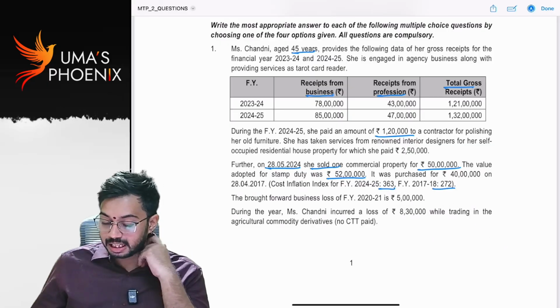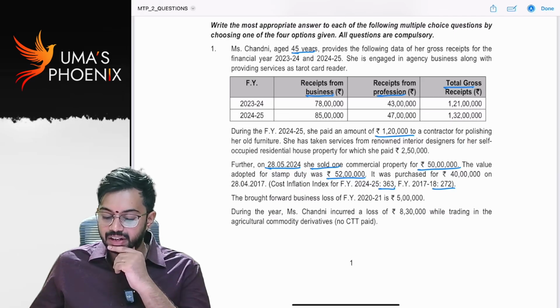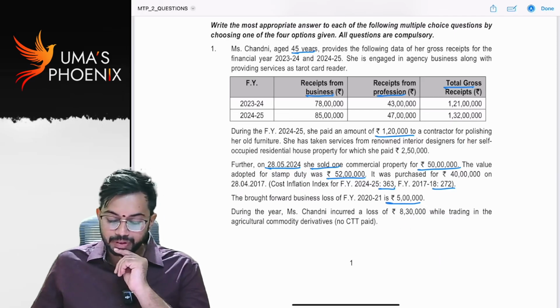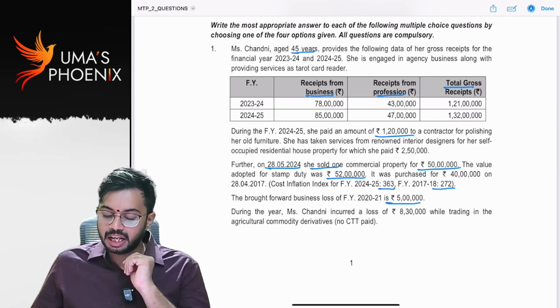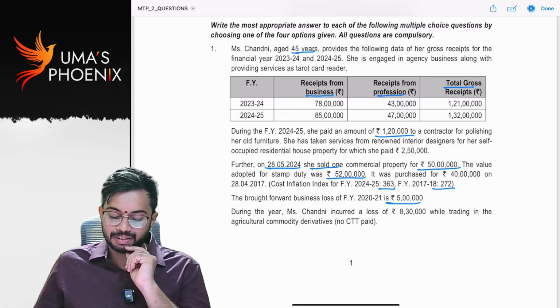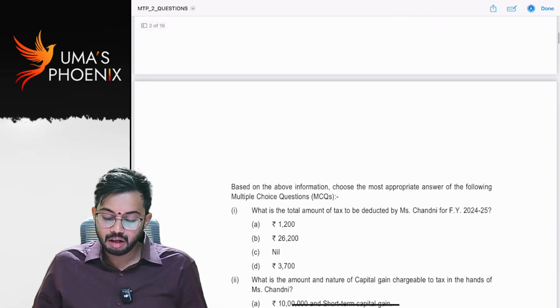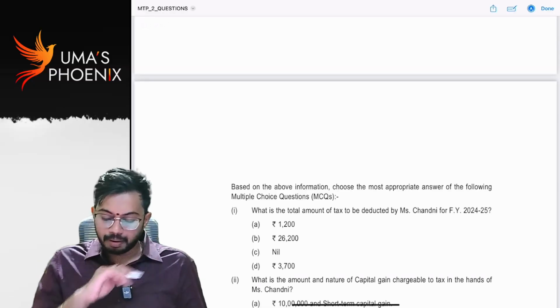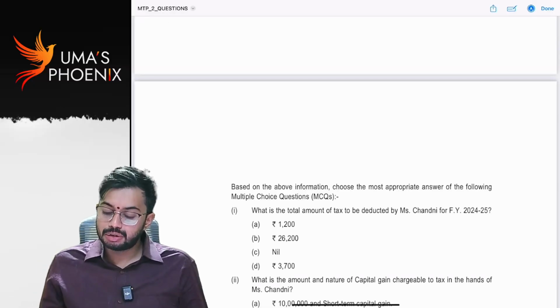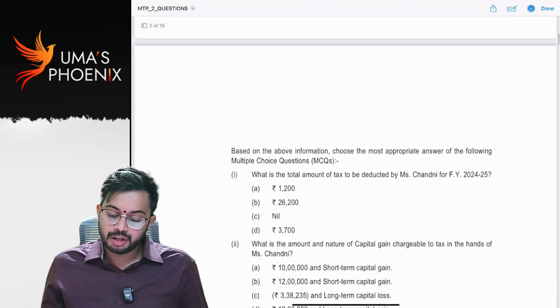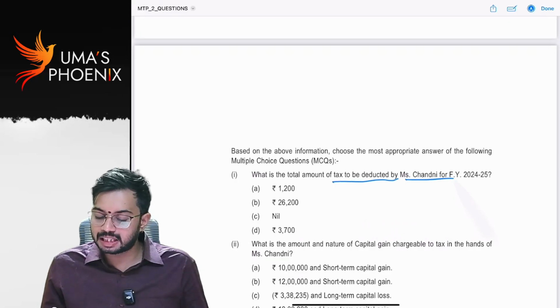Brought forward business loss of financial year 2021 is 5 lakhs. During the year, Chandni incurred a loss of 8,30,000 while trading in agricultural commodity derivatives. Based on the above information, choose the most appropriate answer. What is the total amount of tax to be deducted by Miss Chandni?